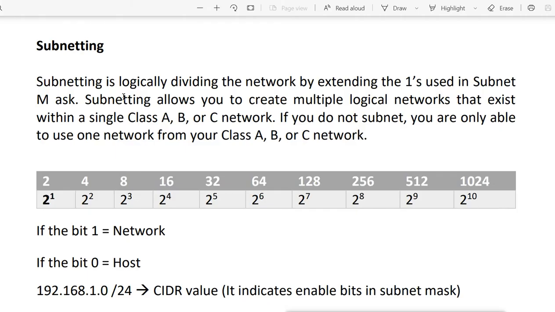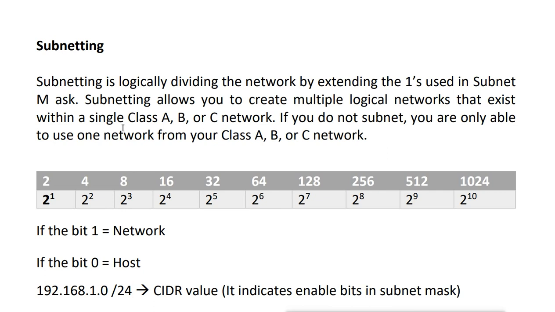Subnetting is logically dividing the network by extending the subnet mask, and subnetting allows you to create multiple logical networks that exist within a single class A, B or C network, because we can only use A, B and C; D and E we can't use. So if you do not subnet, you are only able to use one network from your class A, B or C network. Now when we want to do the subnetting, our subnet mask will become important.